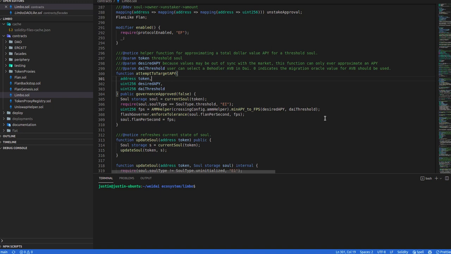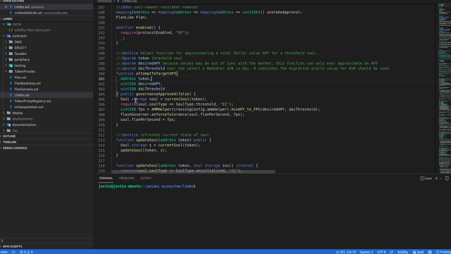But essentially what it's doing is it says for a given token, if you want a particular APY on the total amount of that token staked, and you know what the dollar threshold is for that token, so this is for crossover, this is for threshold tokens now, if you know what APY you want and you know what the dollar value of the threshold is, we can use that information to inspect our oracle and report back to you a flan per second variable.